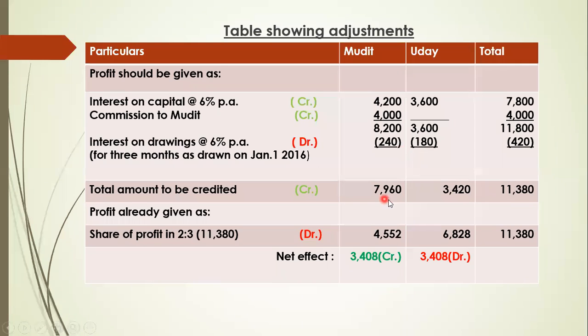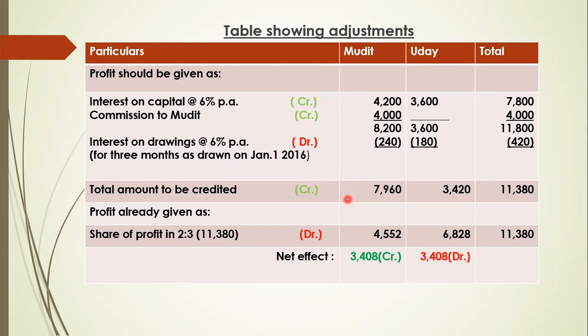This amount, 7,960 and 3,420 of Mudit and Uday respectively, should be credited, because earlier we had not given. Earlier in the question it has clearly been mentioned that Mudit and Uday's interest on capital, commission and interest on drawing have been omitted.